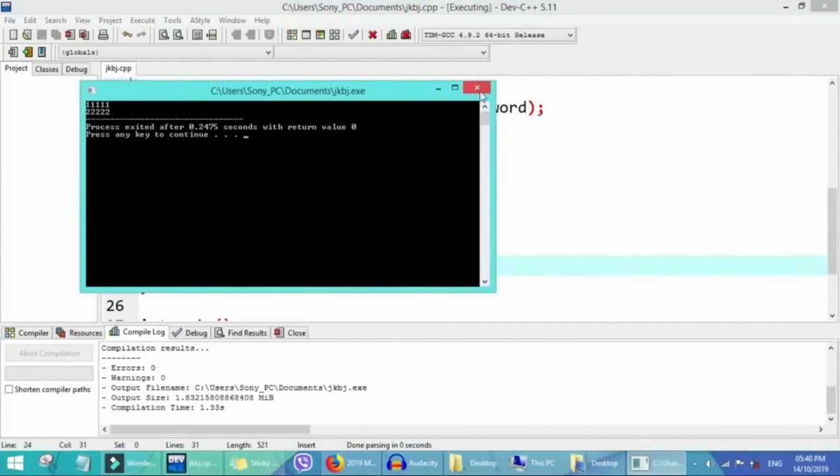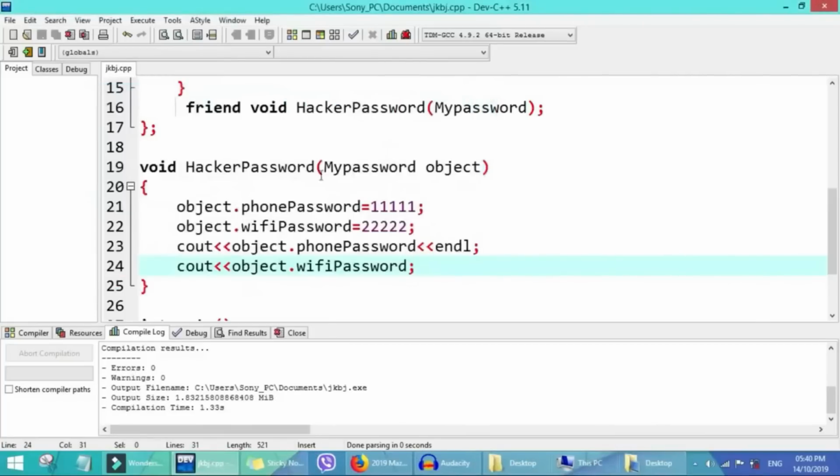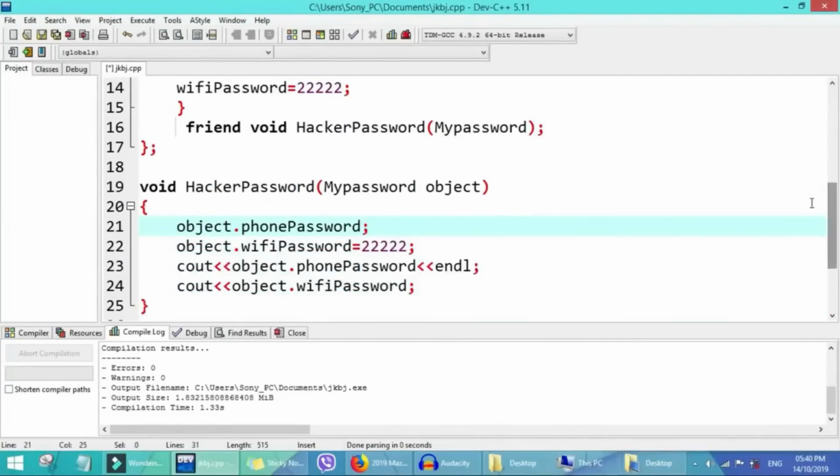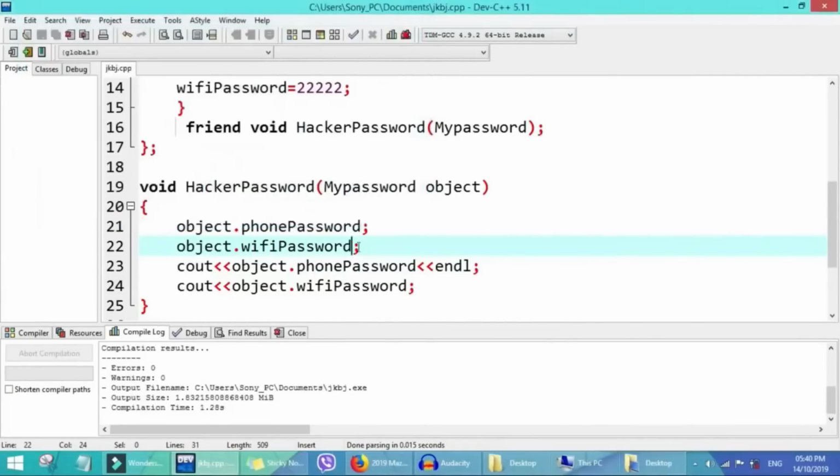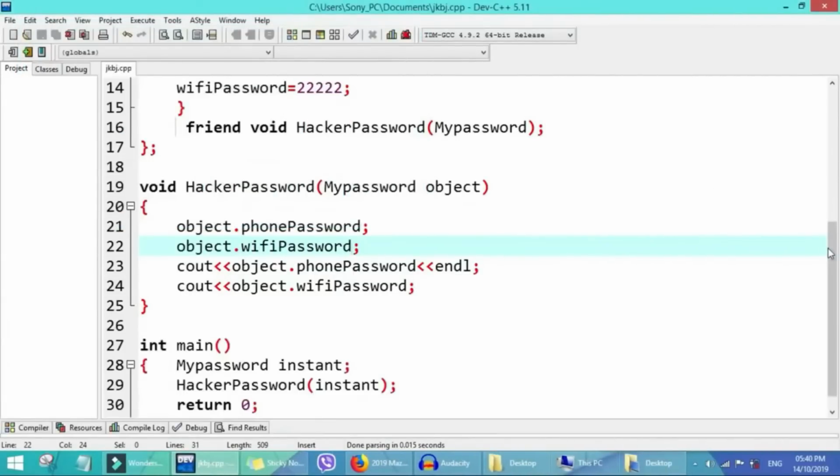Okay, so this time we see that this man didn't successfully hack the password of Mr. Toby. If we comment out everything we did, this one we did, move, comment out this one, and run them again. So okay, we see.